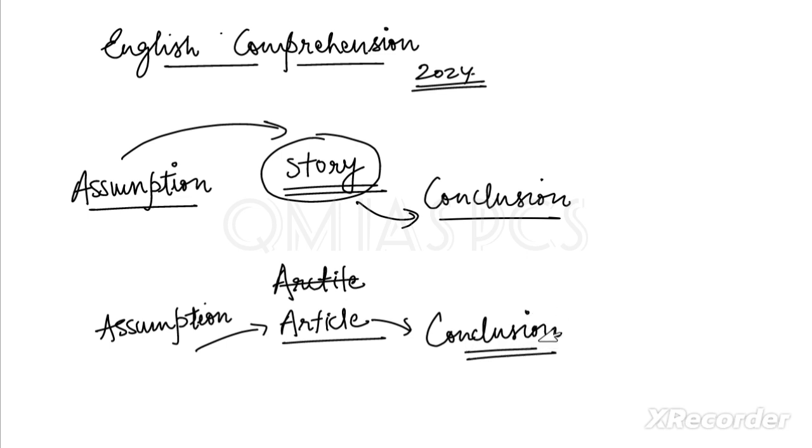Now bring that question paper. Let's say if you have the 2024 question paper, then that will be better. I will show you there.